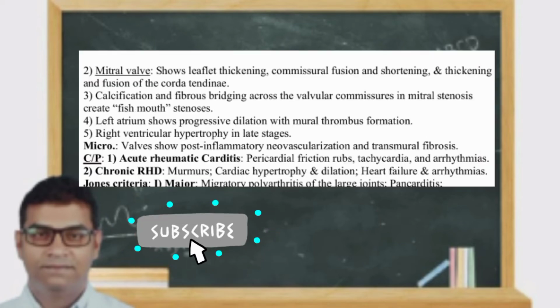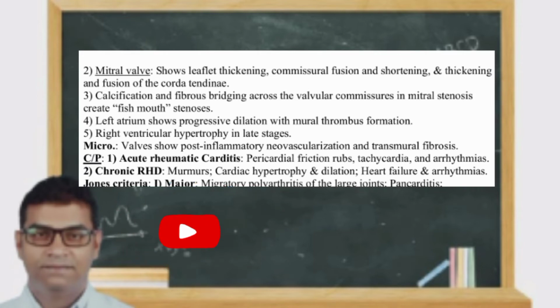Mitral valve shows leaflet thickening, commissural fusion and shortening, and there will be thickening and fusion of the chordae tendineae. Calcification and fibrous bridging across the valvular commissures in mitral stenosis will create the fish mouth appearance. The left atrium shows progressive dilatation with mural thrombus formation, and right ventricular hypertrophy will be seen in the late stages of rheumatic heart disease.